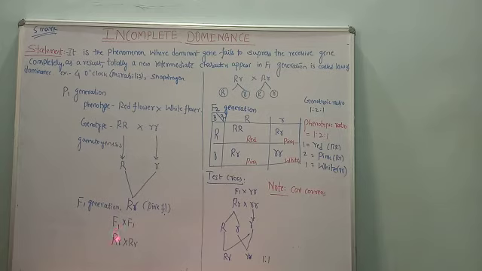When the F1 hybrids are self-pollinated, a self-cross is done. In the F2 generation, what happens? Let us see. In the F2 generation, the gametes are capital R, small r. These are the gametes formed by the F1 generation. By using a Punnett square or checkerboard, we can work this out. One side we take male, the other side female, with capital R, small r in each. So let us start crossing.